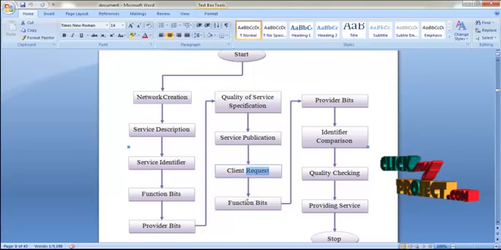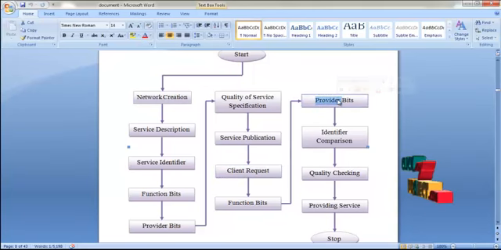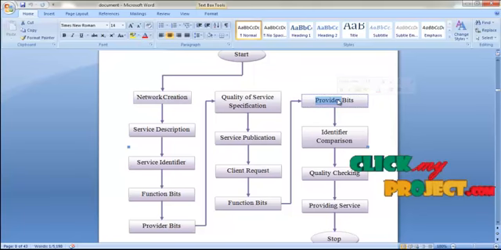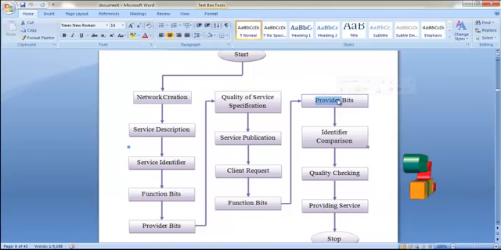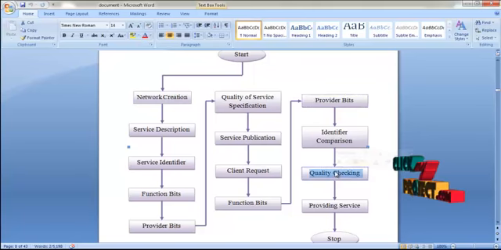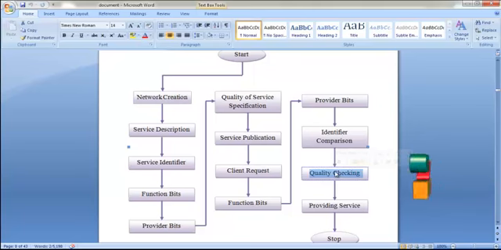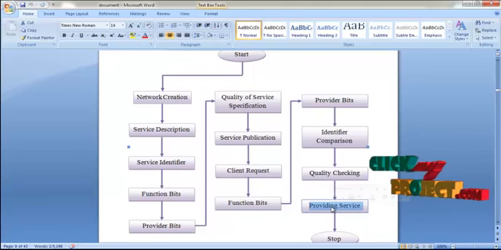Then the functional bits are generated for the particular query. And then the provider bits are also generated for the client request. Then the comparison is made between the functional bits and provider bits of the user and the functional bits and provider bits of the service distributor. If the 2 functional bits and the provider bits are equal, then only the service is distributed to the client. The quality checking is very important in the service. If the quality satisfies the user request, then the service is distributed. The peers having the service are displayed and then the client can get the service from that peer.